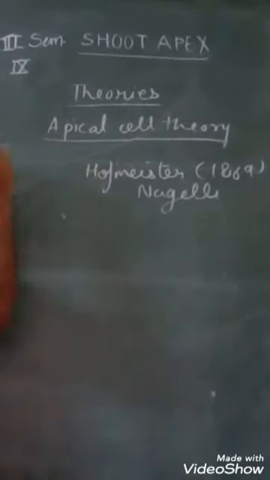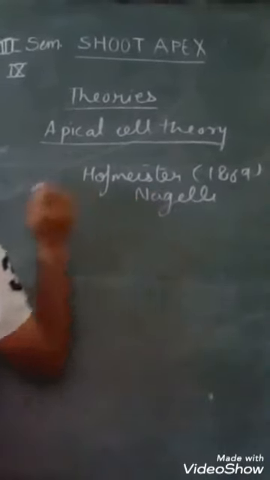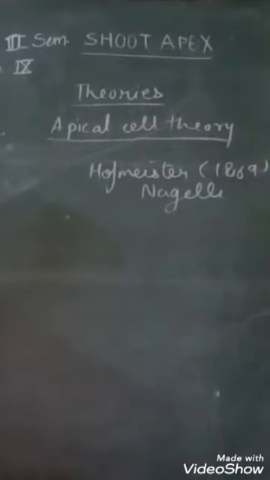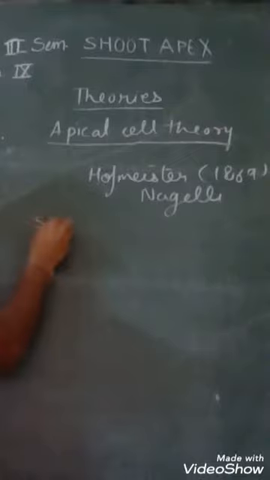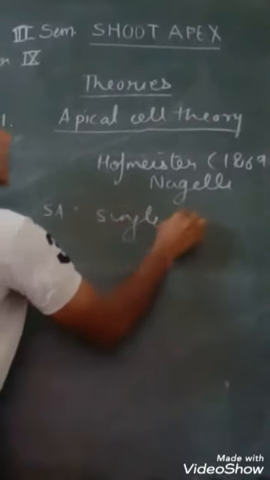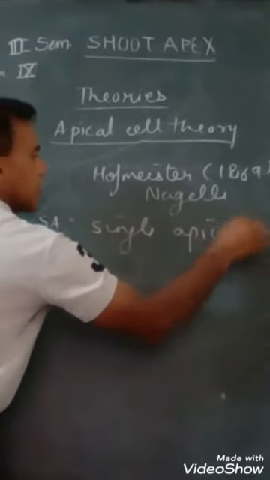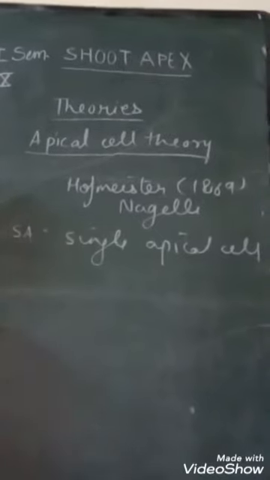This theory was first proposed by Hofmeister and Nageli in 1869. According to them, the shoot apex is made up of a single apical cell, and that's why they named it apical cell theory.